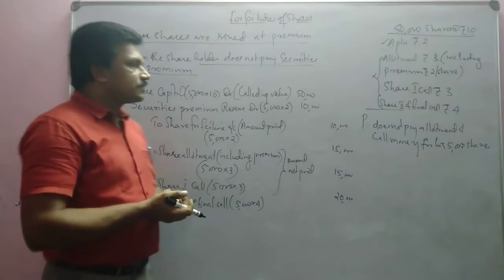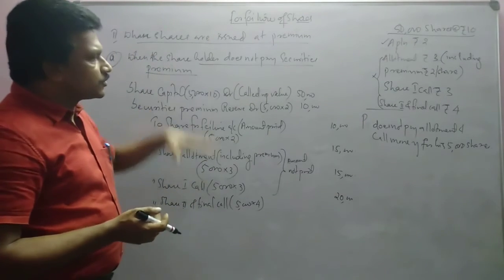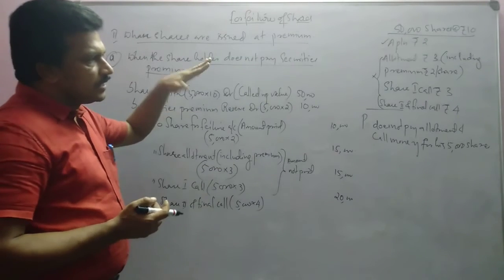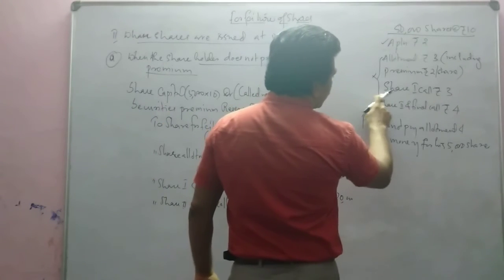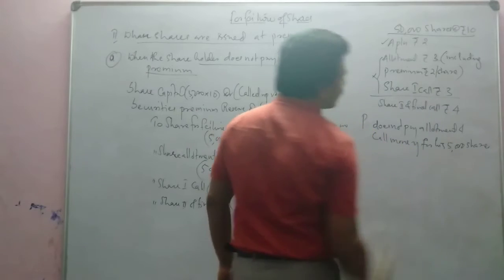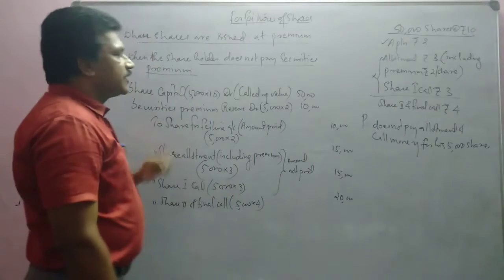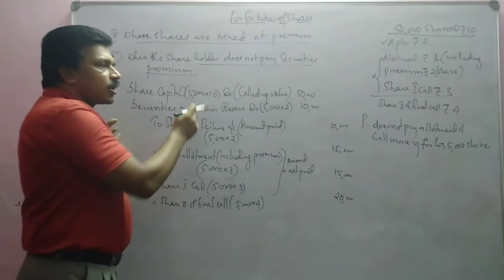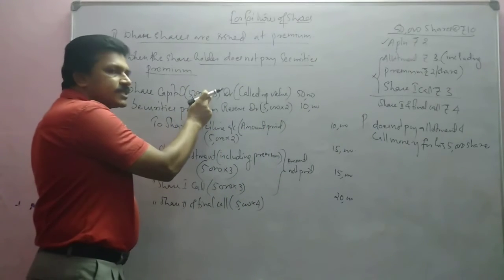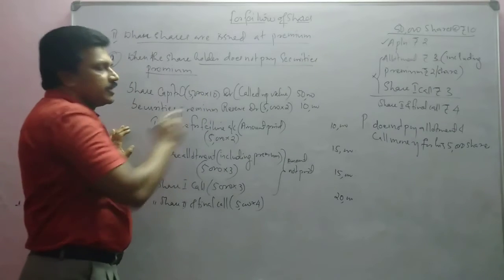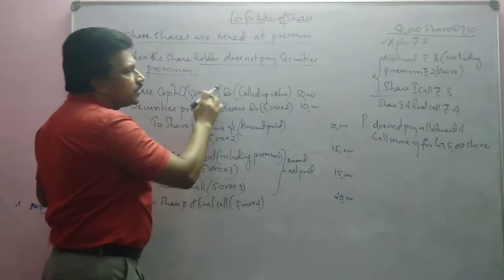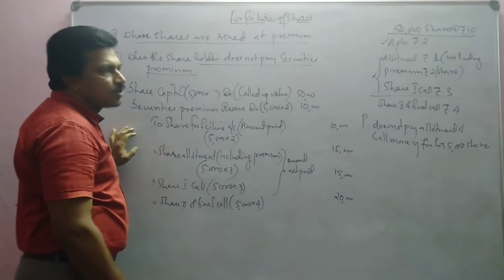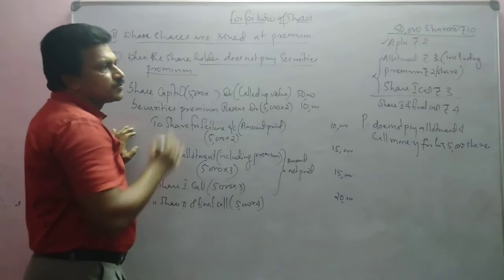Now, suppose the same case, the company did not call the second and final call. So at that time, what will be the called up value? Called up value, we will write only the share amount, will not include premium. So how much is the called up value? The last second and final call is not called. That means 6 rupees only called.